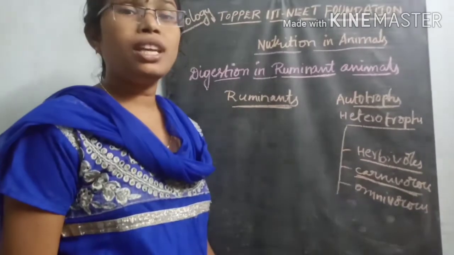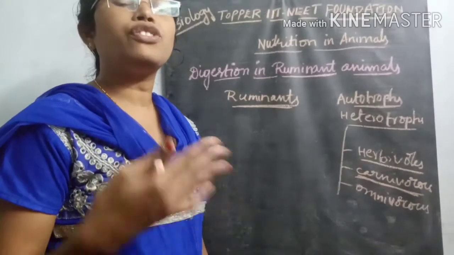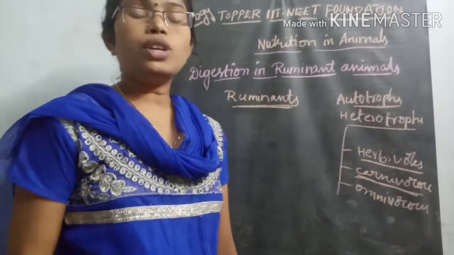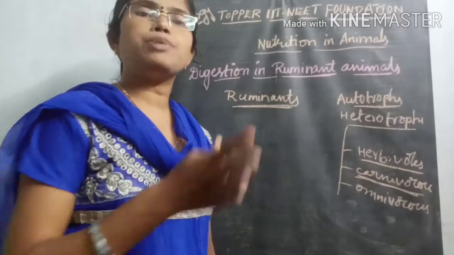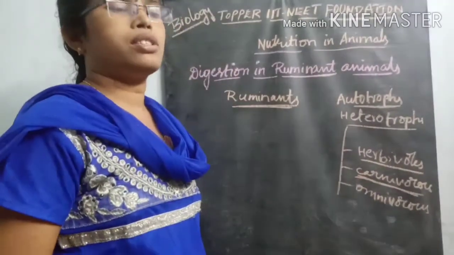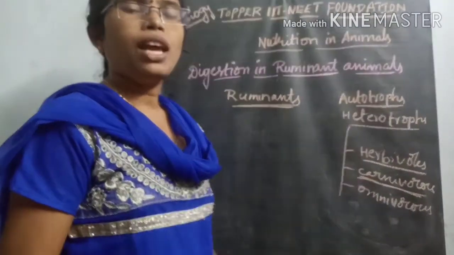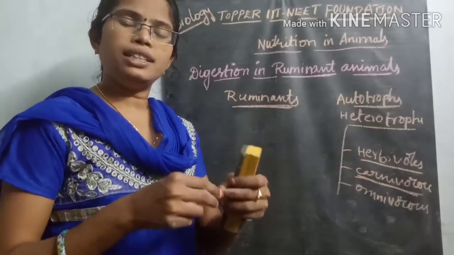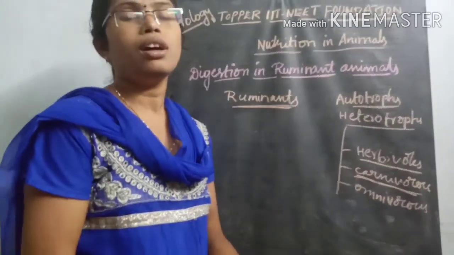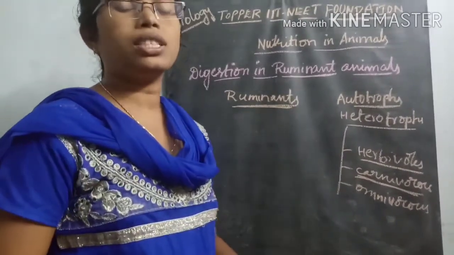What are they? Ruminants. The process in which organisms eat plant food material is called rumination. If you look at goats, sheep, cattle, buffaloes, cows, they eat some amount of food material the first time. Then after some time they again take the already swallowed food material into the mouth, chew it again, and swallow it a second time.